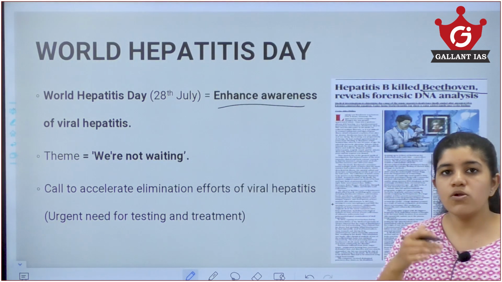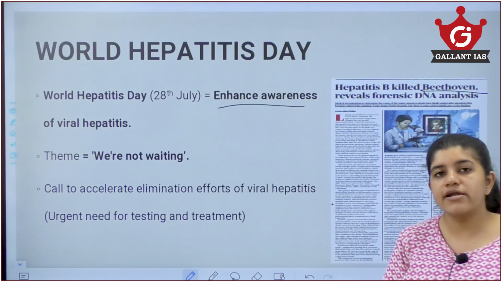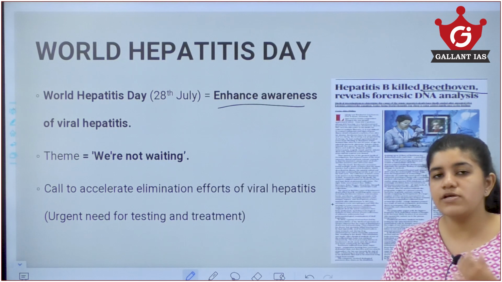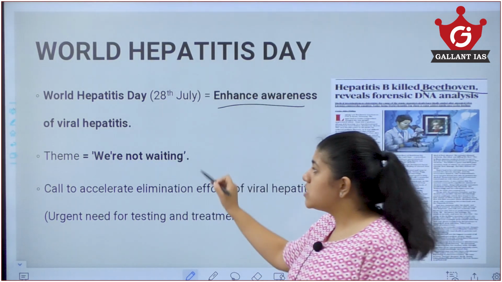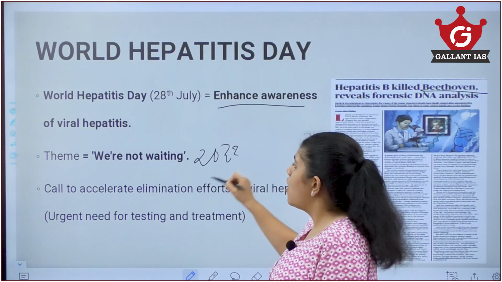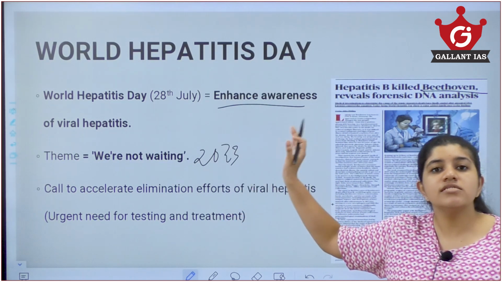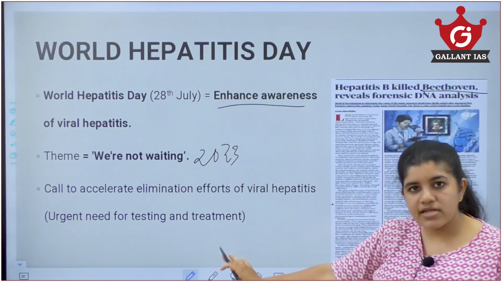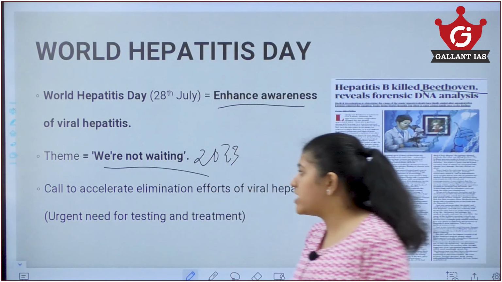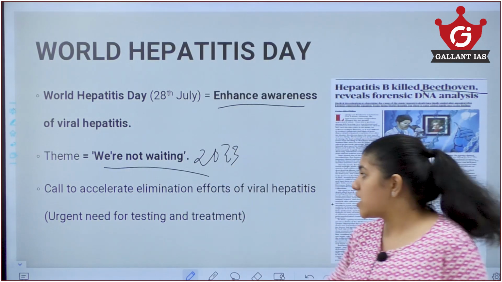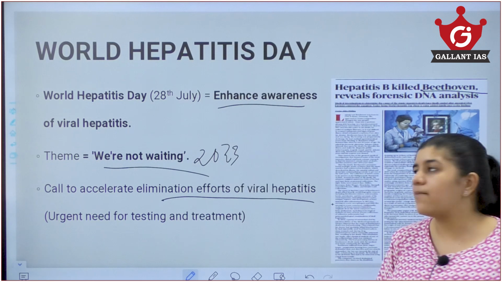There is viral hepatitis, and there is also chronic and acute hepatitis. We should know the types also. And the theme for 2020 is "we are not waiting anymore", because this is a disease that can be eliminated. This is curable. So why are we waiting so long? That is why they are saying we are not waiting anymore. You have to accelerate the elimination efforts of viral hepatitis.